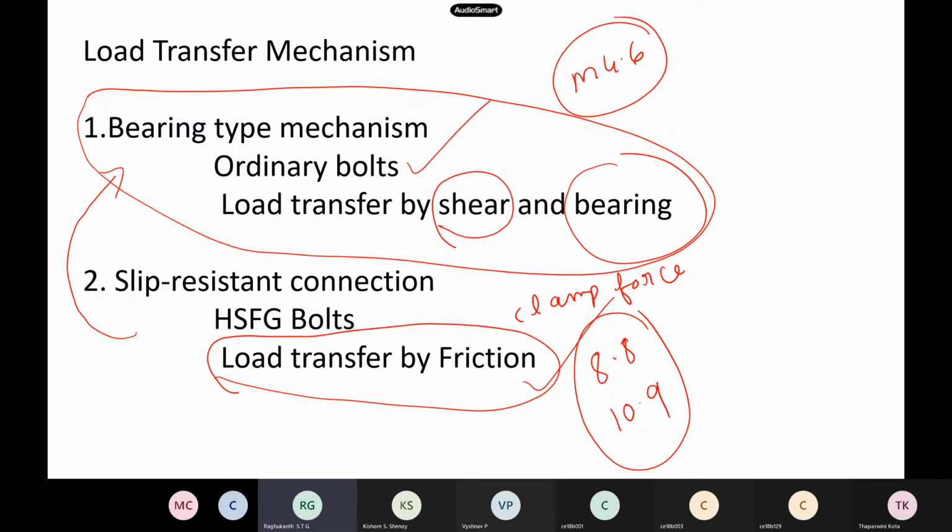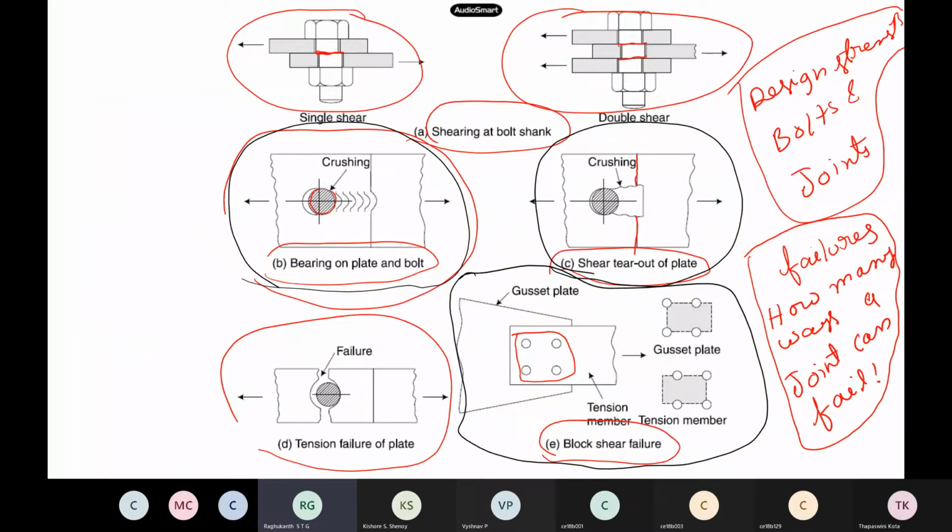So last week, we started this design of the bolted connections. Two types we have said: bearing and slip resistant. I have shown you in how many ways a bolt can fail, like shearing of the bolt shank, bearing, the plate may tear out, tension failure of the plate, block shear. So there are several modes of failure. I already showed you, there are nice videos on YouTube, so you can visualize these failures.